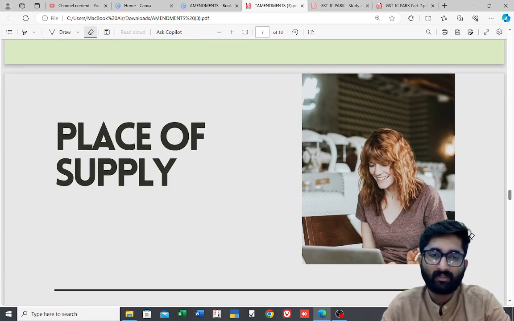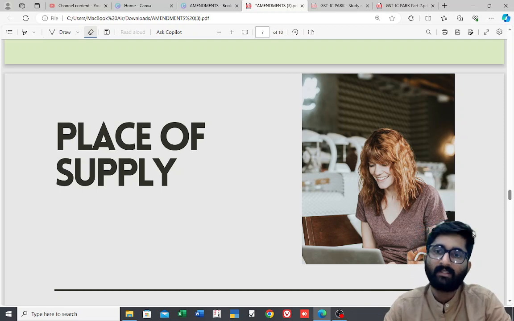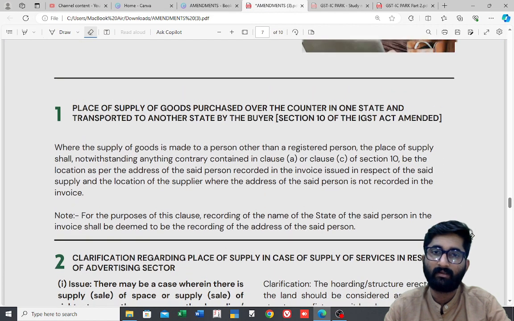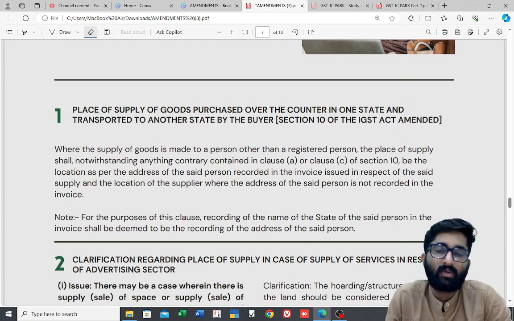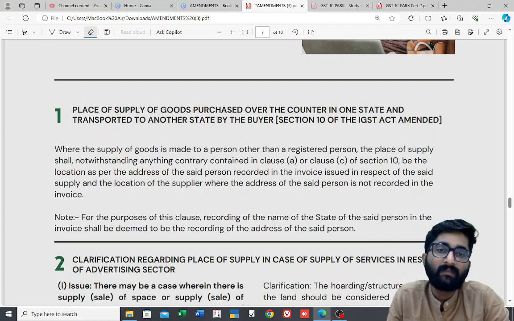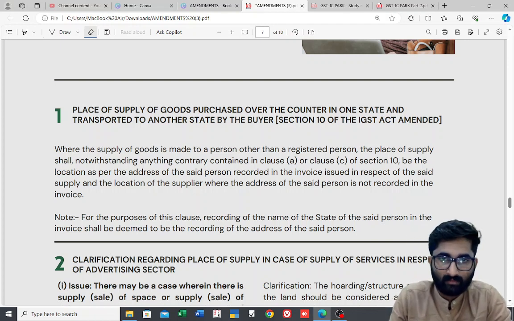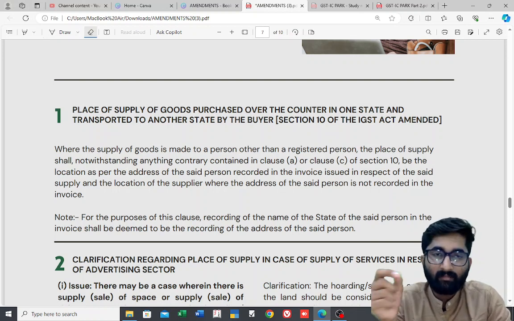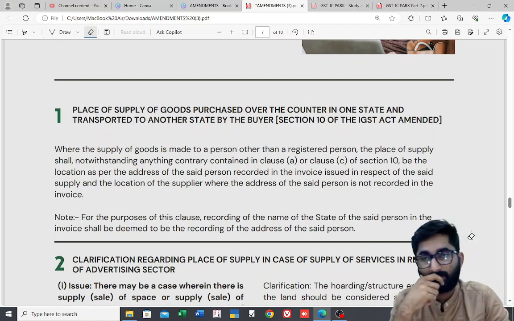So in this video, the third episode on amendments, we'll be discussing the next chapter, amendments in place of supply. In that, the first amendment is in section number 10 of the IGST Act. For place of supply in the IGST Act, we have to discuss section number 10, section number 11, section number 12, section number 13. In your syllabus, we have section number 10 and section number 12. So there is some amendment which has happened in section number 10.